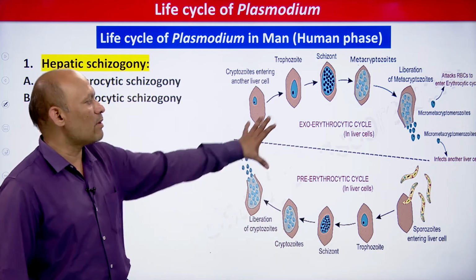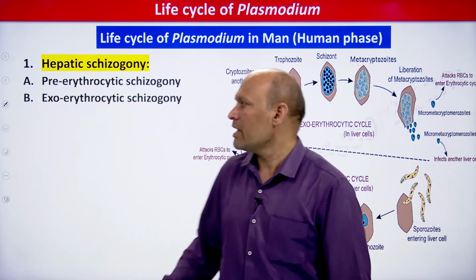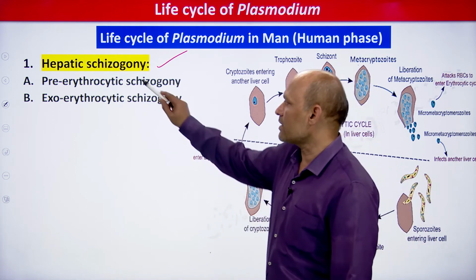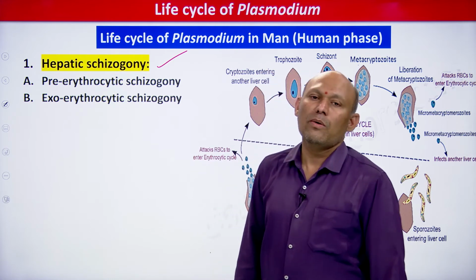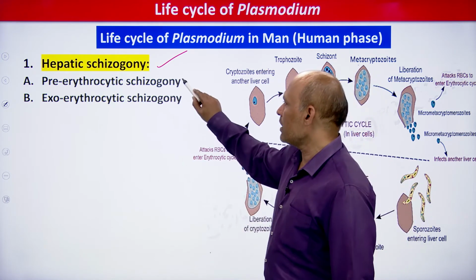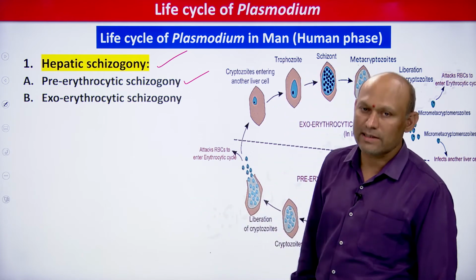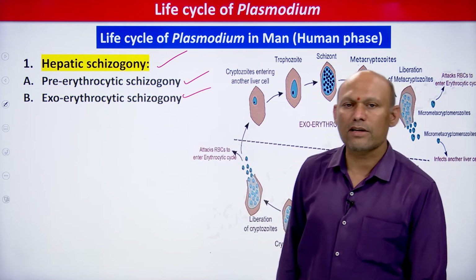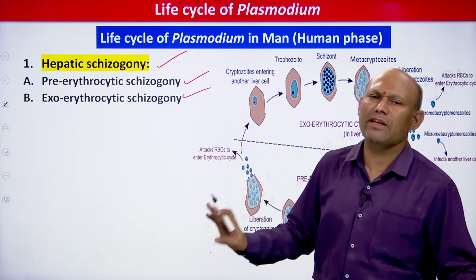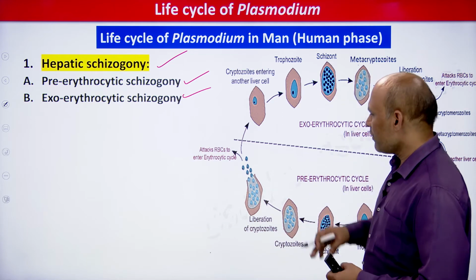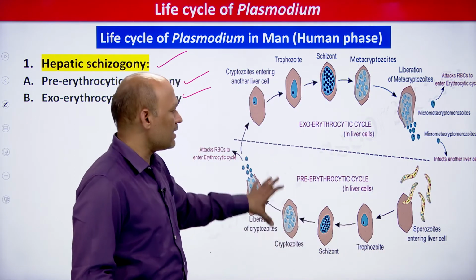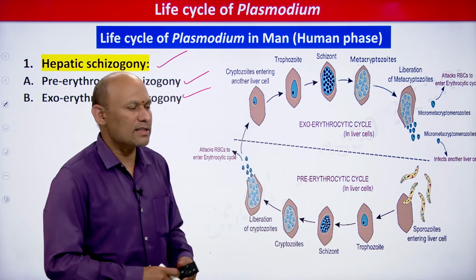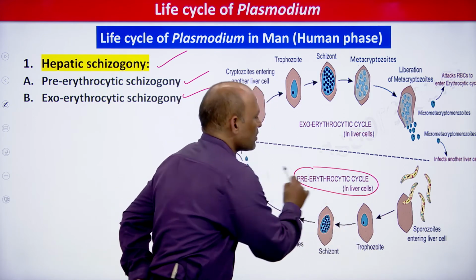Let us see with the help of this diagram. It is very simple, students. Hepatic schizogony, same thing, asexual multiplication in the liver cells is called hepatic schizogony, right. Hepatic schizogony includes two cycles. First one is pre-erythrocytic schizogony or pre-erythrocytic cycle, nothing is wrong in that. Then exoerythrocytic schizogony or exoerythrocytic cycle, students. It is very simple, my dear students. If you see this diagram, you can clearly see below this line, whatever I have shown is the pre-erythrocytic cycle or pre-erythrocytic schizogony.